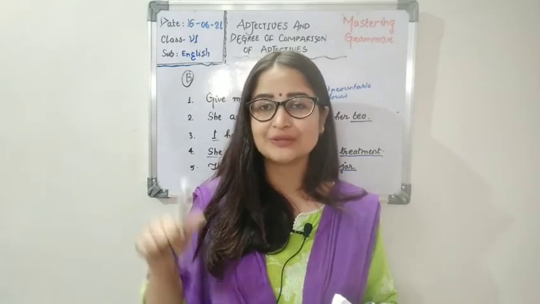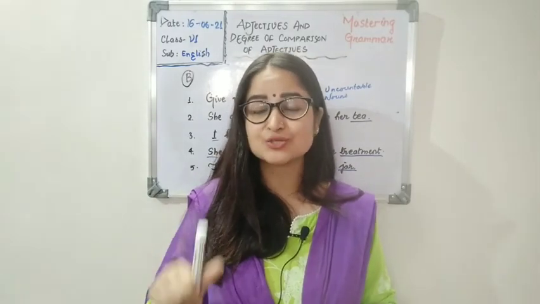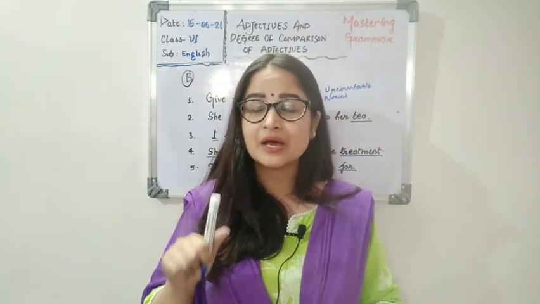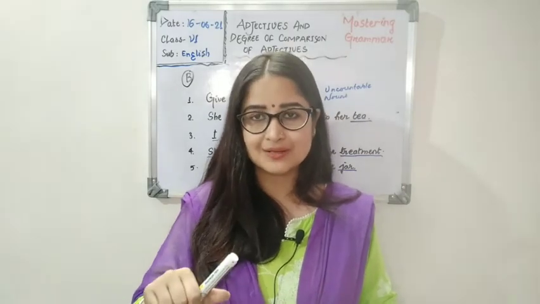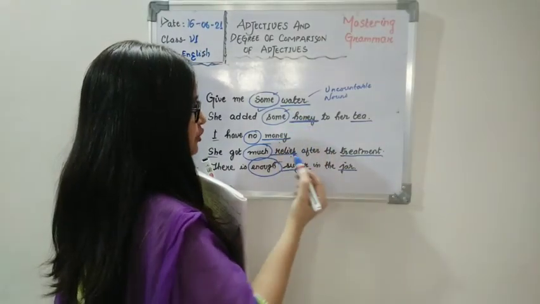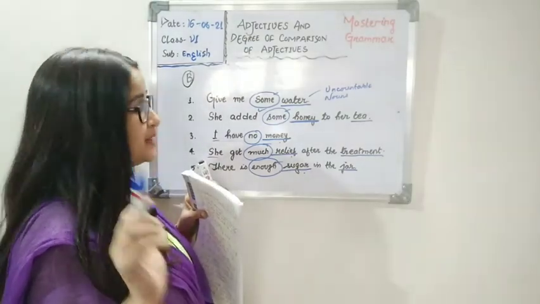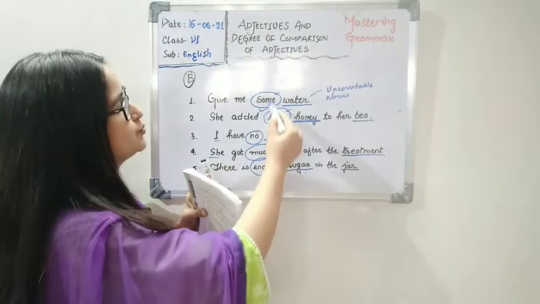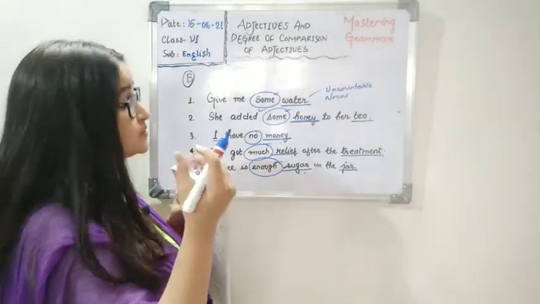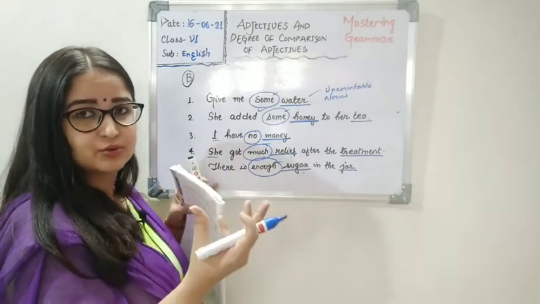Because I want you to know that these words which I used right now, which I used some minutes before, are actually used with uncountable nouns only. Okay, they cannot be used with countable nouns. Now why? Do you see here water, honey, money, relief, sugar? These nouns are uncountable. They are measured or weighed. That's why we are using some, no, much, enough, and these kinds of adjectives which are used for the quantity which is an uncountable noun.